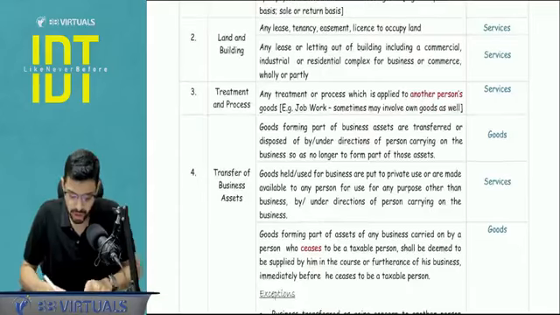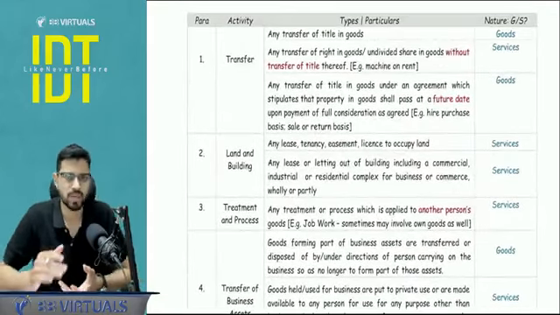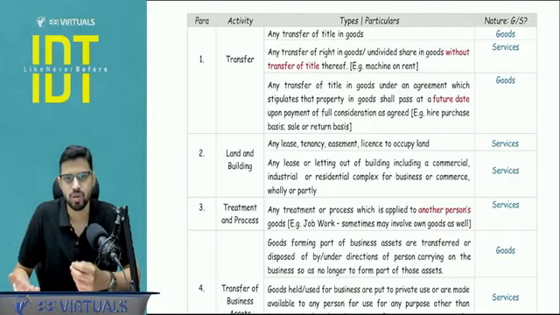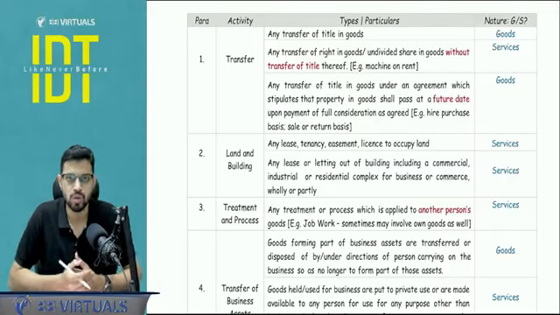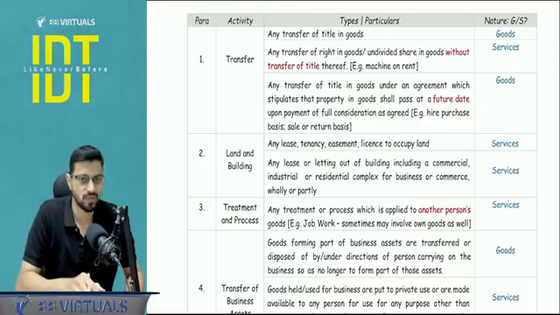Now the first 4 paragraphs are very simple. Here you have to apply your common sense. It is purely logical, nothing to be learned as such. Whenever you are transferring title, you are selling goods. Whenever you are transferring for temporary use, for example, I am giving a machine for use, I am not selling you the machine, then obviously it is a case of service, right?